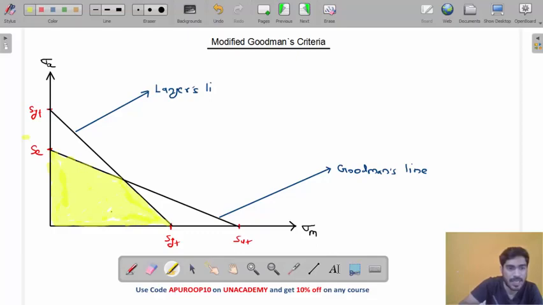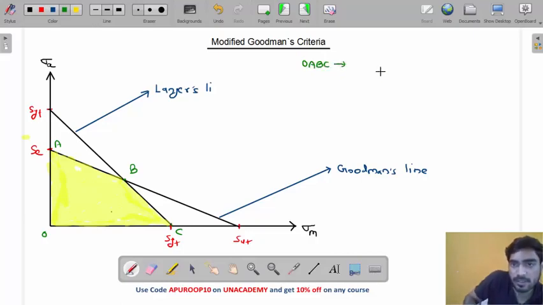Do you understand this, my friend? So let's name these points. Okay. Let's call this O, this A, this point B, and this point C. So what is OABC, my friend? OABC is the common area.